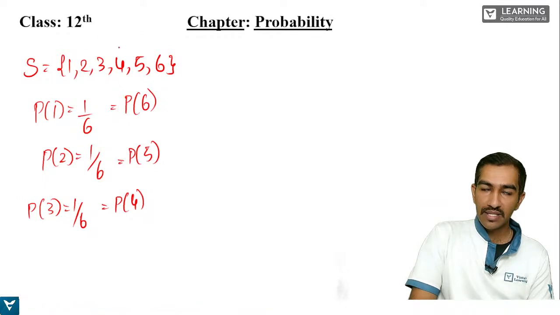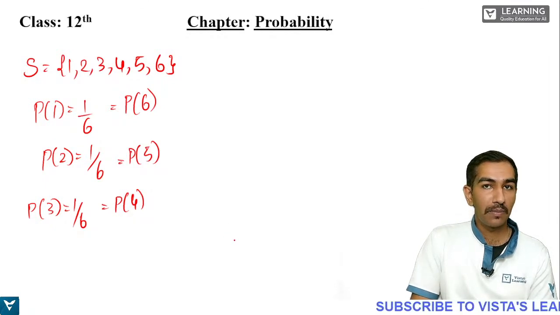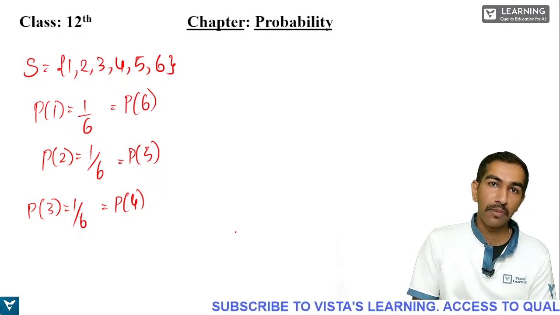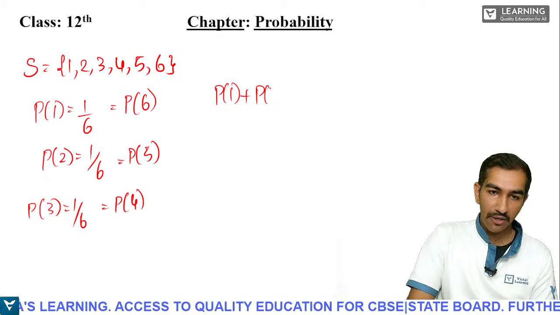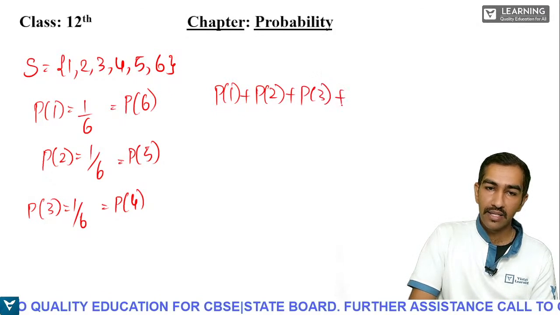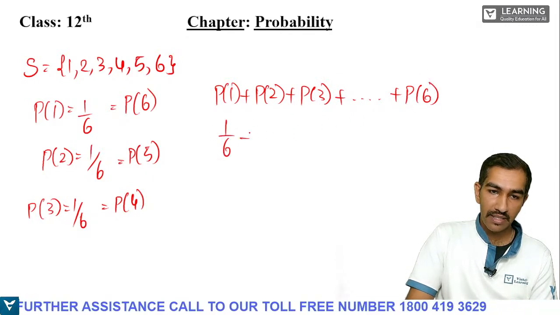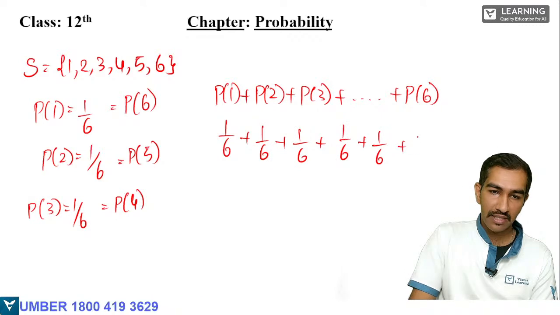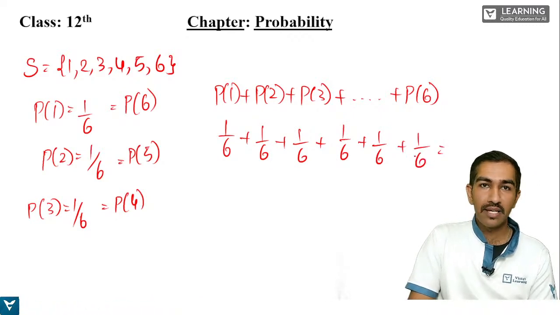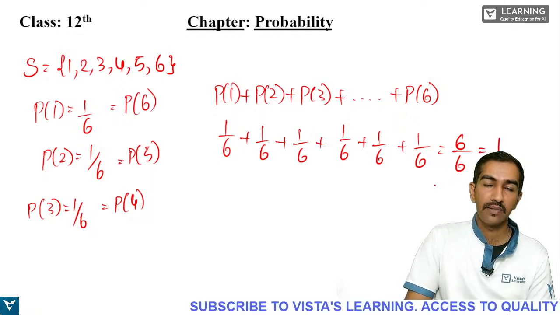How many elements are there here, students? 6 elements, and we have taken out the probability of all the 6 elements. Now add all the probabilities of all the 6 elements in the sample space. That is P of 1 plus P of 2 plus P of 3, and so on until P of 6. So we write 1 by 6 plus 1 by 6 plus 1 by 6 plus 1 by 6 plus 1 by 6 plus 1 by 6. All the denominators are 6, which means we can add up the numerators. That gives us 6 by 6, which is equal to 1.